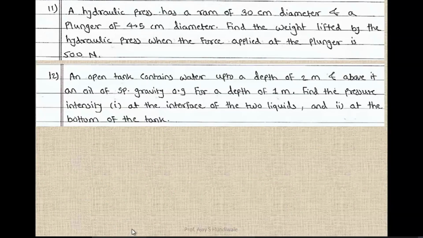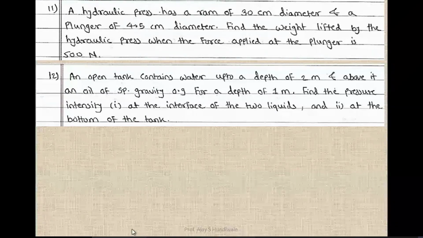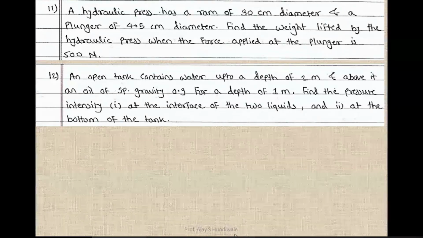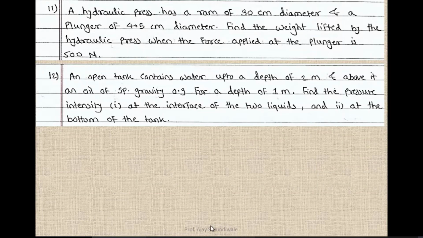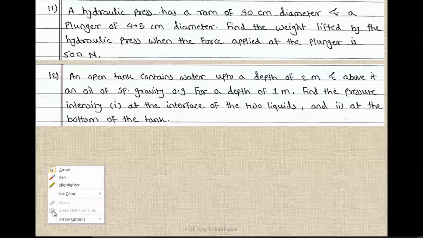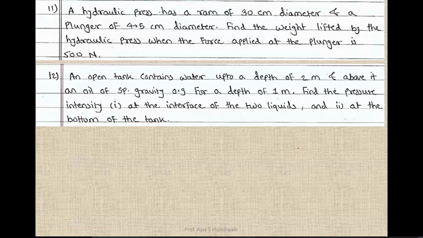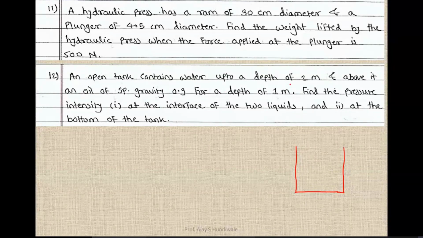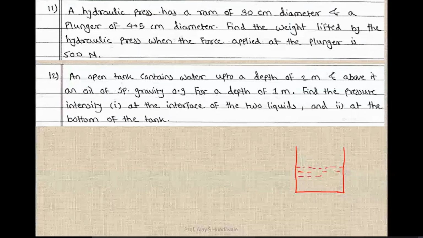Write down this second question. So what is given in the question? An open tank contains water up to a depth of 2 meters, and above it an oil of specific gravity 0.9 for a depth of 1 meter. So one open tank is there. This is the open tank, and it contains water up to a depth of 2 meters. In this tank, water is there up to a depth of 2 meters, meaning from the bottom it is up to 2 meters.